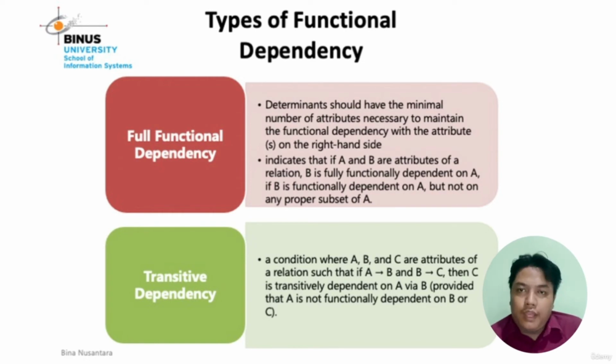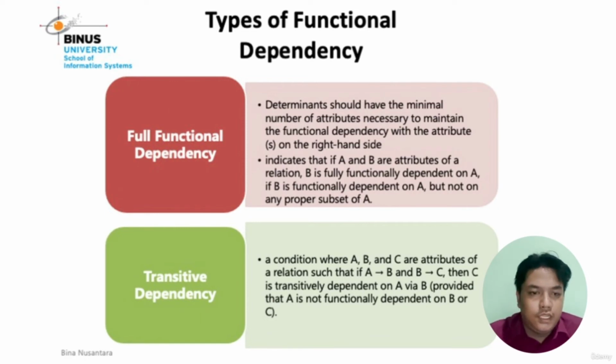For the next type of functional dependency, transitive dependency, you can see in the slide what it is. Transitive dependency is a condition where A, B, and C are attributes of a relation such that if A determines B and B determines C, then C is transitively dependent on A via B, provided that A is not functionally dependent on B or C. That is the theoretical definition.